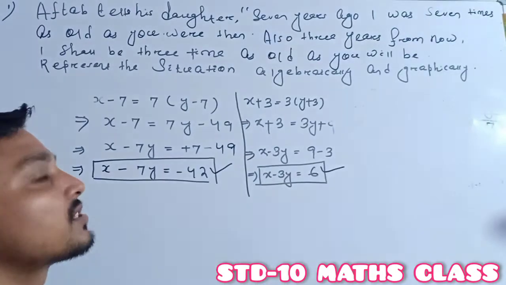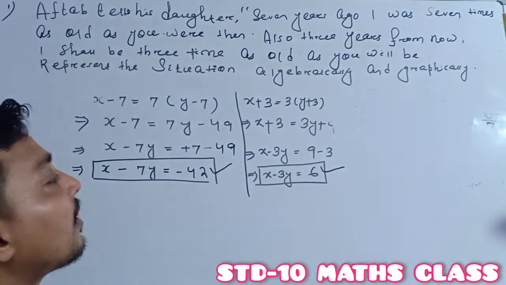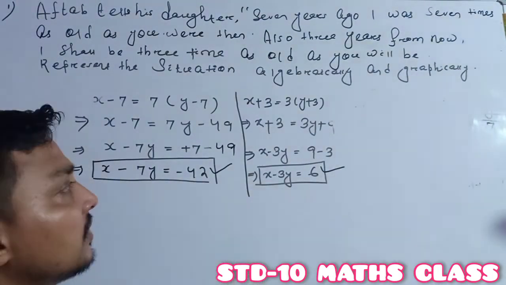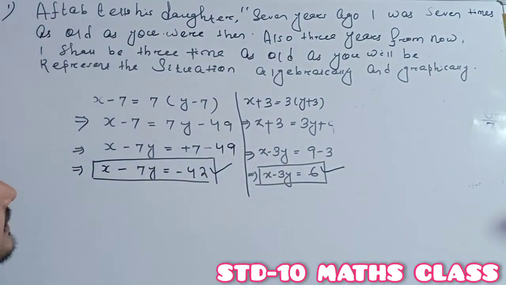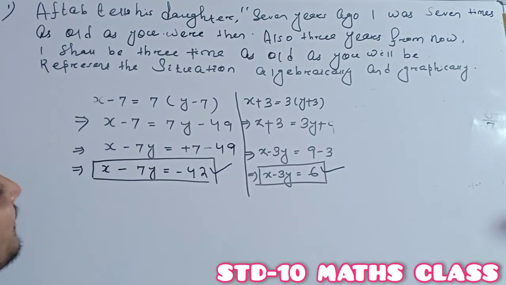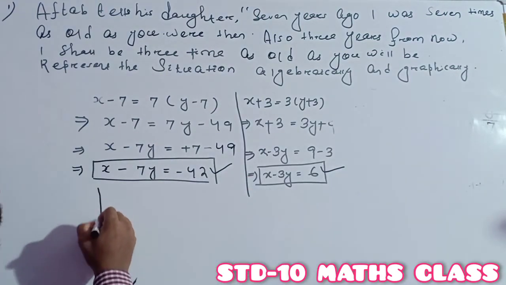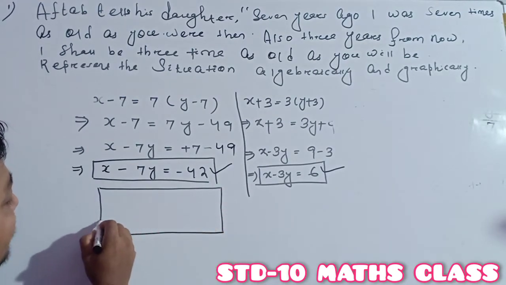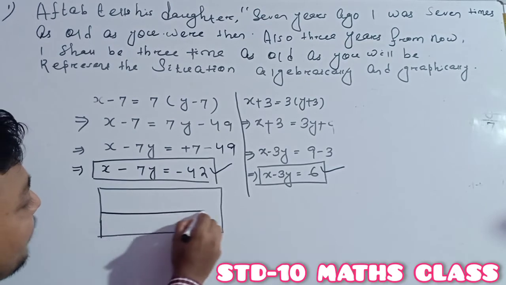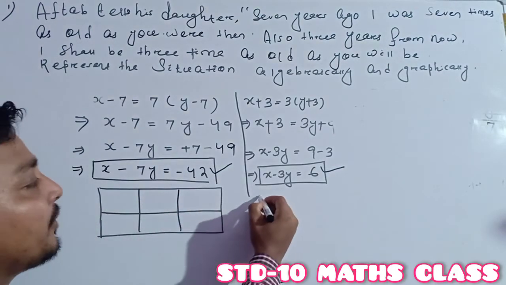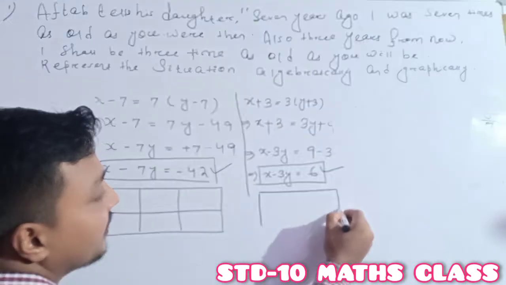So the total situation has been transferred to a pair of linear equations in two variables. Thereafter, to make the graphical representation, we need to find the solutions. Solution means at least two solutions, otherwise two points will be required so that we can do the graphical representation. So here I am doing the same.